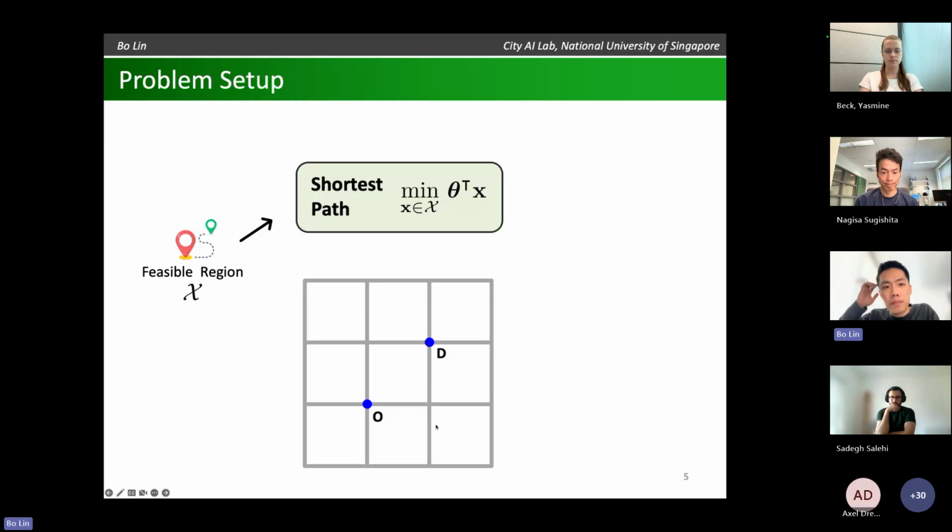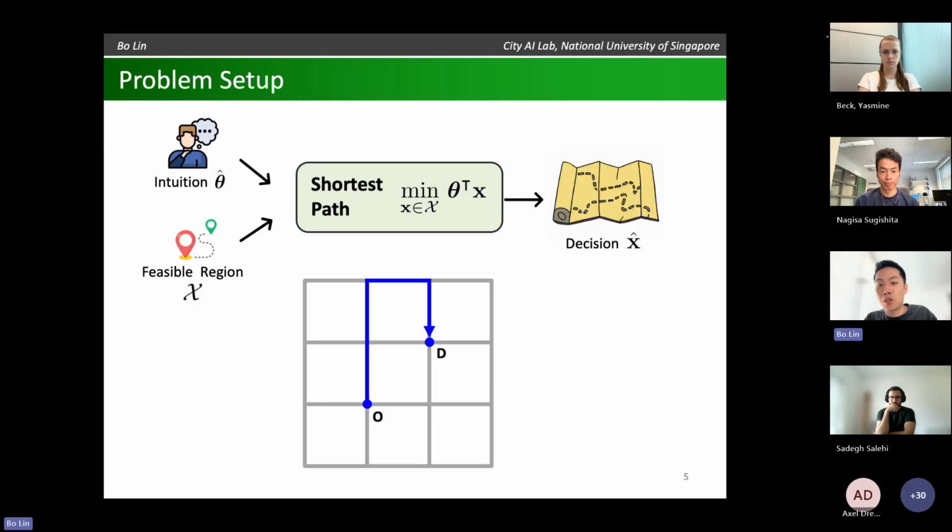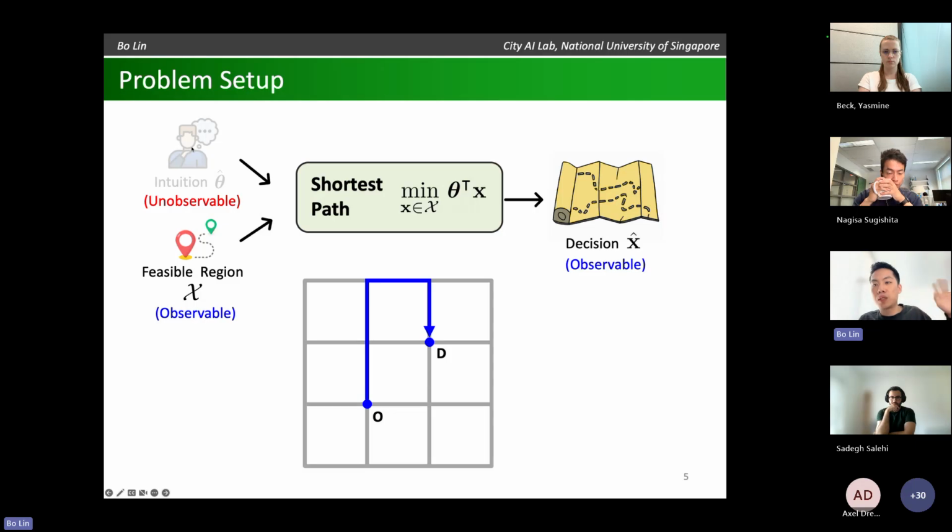In reality, people usually don't have access to precise travel time. So people drive based on their own intuition, denoted by theta hat. We solve the problem and get a decision, x hat, which is the path from O to D. In practice, it's very difficult to read people's minds, so we never really observe human intuition. But especially for platforms like Uber and Lyft, it's very easy for them to see the feasible region corresponding to the origin and destination of a trip, and also the final path taken by the driver.